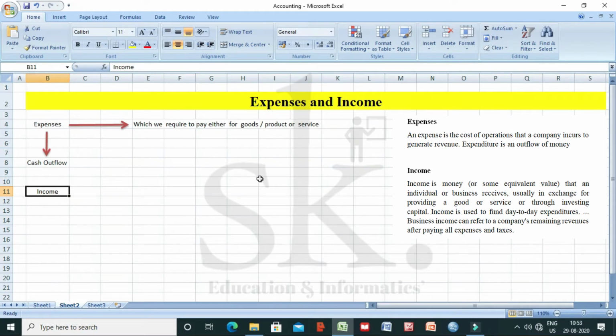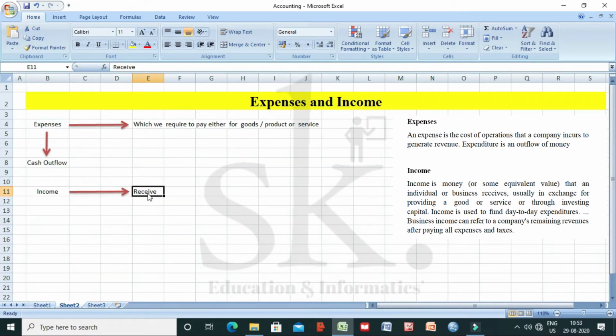So what do I mean by the term income? Income is money that an individual or business receives, usually in exchange for providing goods or services. You might have sold certain goods or services from the point of view of a company, and the money which you receive from the vendors is what is termed as income. So you have sold goods, or given certain services to someone, and thereafter you get a certain sum of money, or you earn a certain sum of money from your investment or capital invested in certain projects. So income is used to fund day-to-day expenditure.